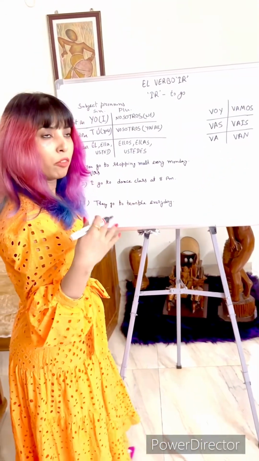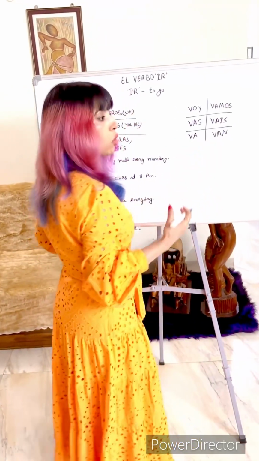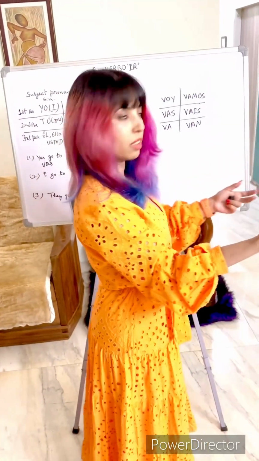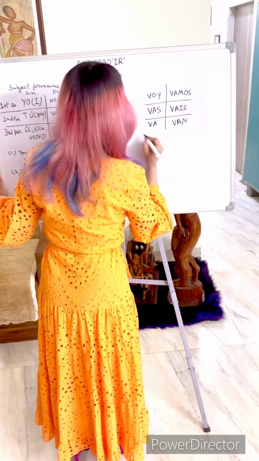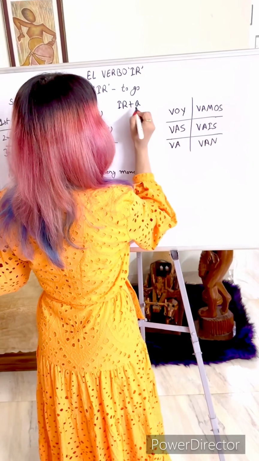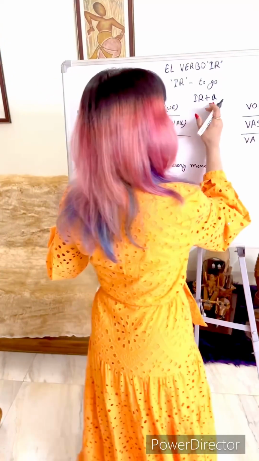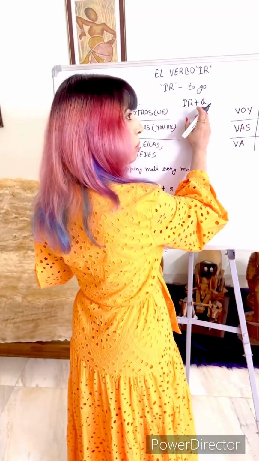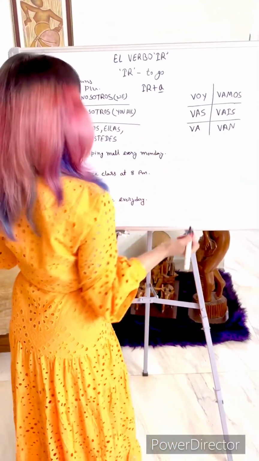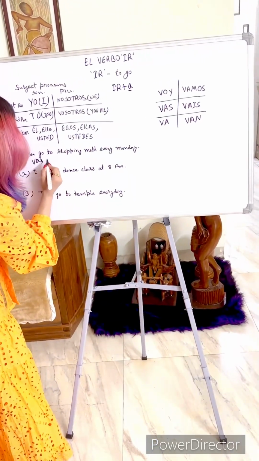Ir plus a. Whenever you are going to a place, you go to a school, you go to a temple, you go to a university or any place, the structure would be ir plus a. This a is a preposition that means to. So here we would write vas a.